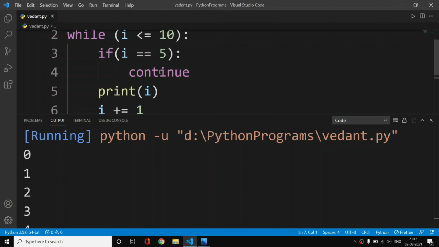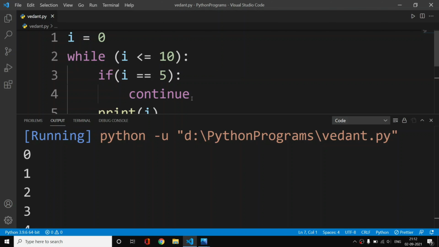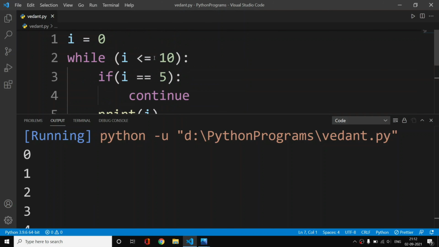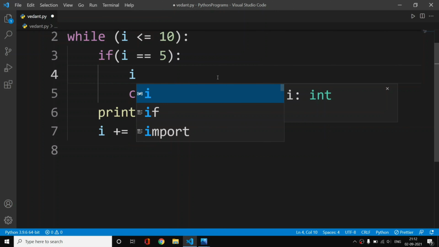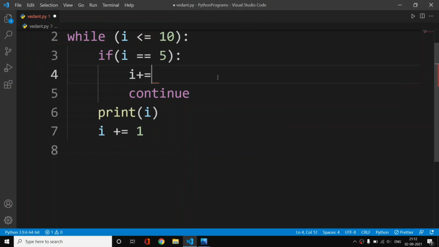What is happening is that from continue we are going again here, and again we are checking this condition, because i is not incrementing in this condition. So that's why i is repeating like that. So for this we need to increment i by 1 again. Here we need to increment i by 1, and then we will use continue here.